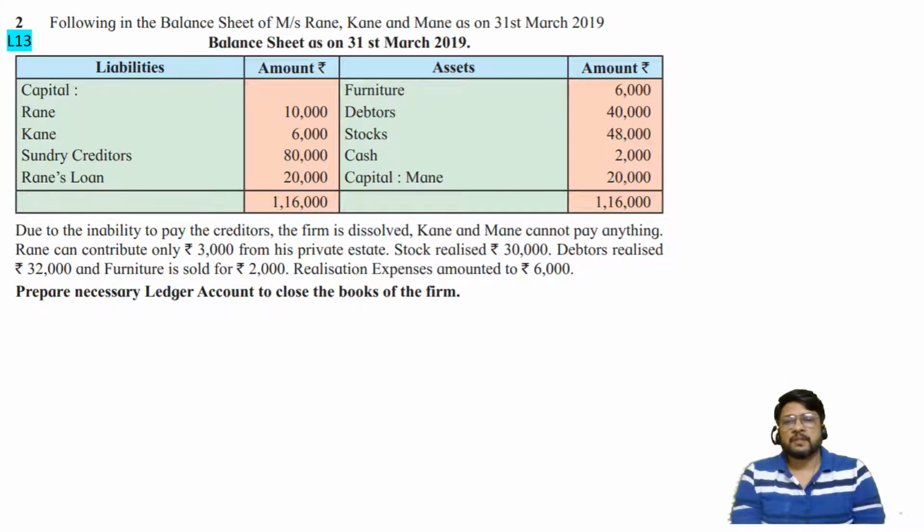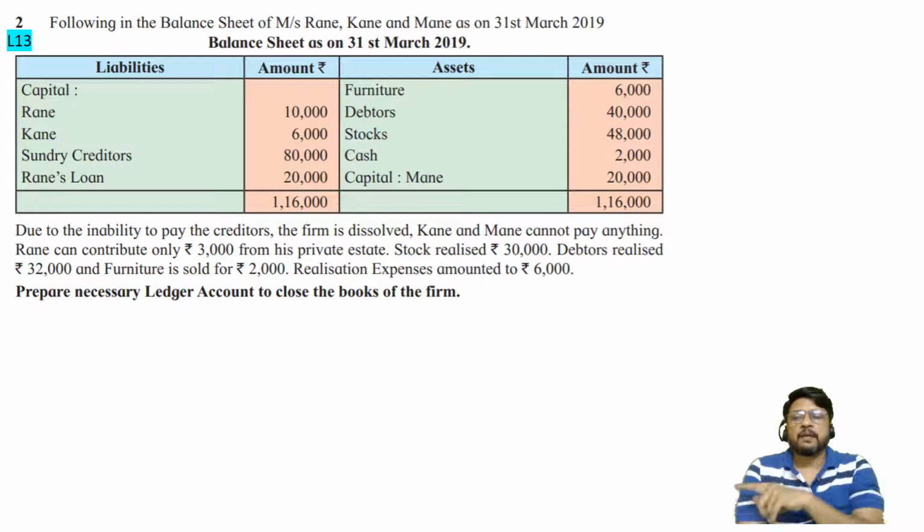Following is the balance sheet of Messrs. Rane, Kane and Mane as on 31st of March 2019. Capital of Rane, Kane, sundry creditors and Rane's loan. In the previous problem we were having creditors and a secured bank loan. In this problem we are not having a bank loan, but we are having Rane's loan, that is a partner's loan. Partner's loan must be paid after making payment of outside liabilities. So in the previous problem creditors suffered and the bank loan enjoyed full money, whereas in this problem Rane is not a secured creditor. In fact, Rane is a partner, that means he will be paid after making payment of sundry creditors. So this is a new variety of problem.